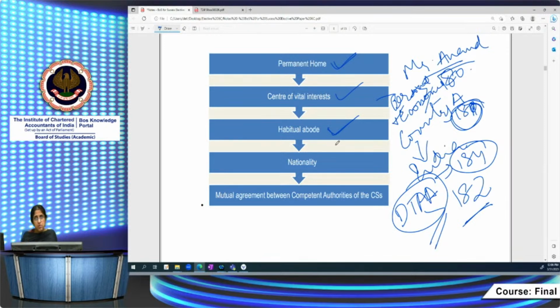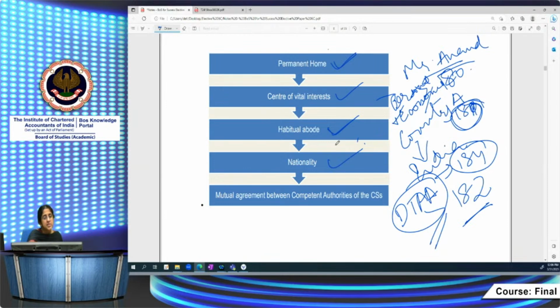If it's there in both places or if it's not there in either place, then you have to see the nationality. Suppose he's an Indian national, then he is resident in India, because all the three conditions we are not able to determine. Either he has a permanent home in both places, or he does not have a permanent home in both places. You come to the second condition. This is the order which you will have to follow.